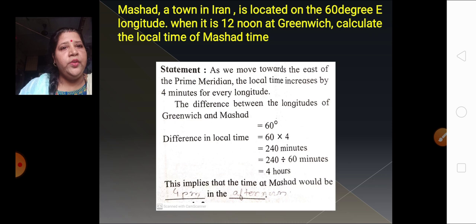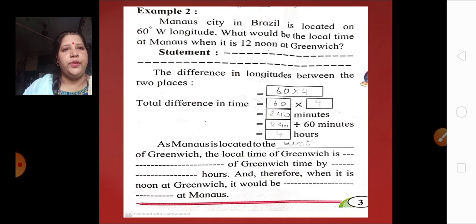Understood, children? This is how we can find out the local time of a place by multiplying according to the degrees of that place. At what degree longitude that place is, we can multiply the time. Okay, let's see one more example.